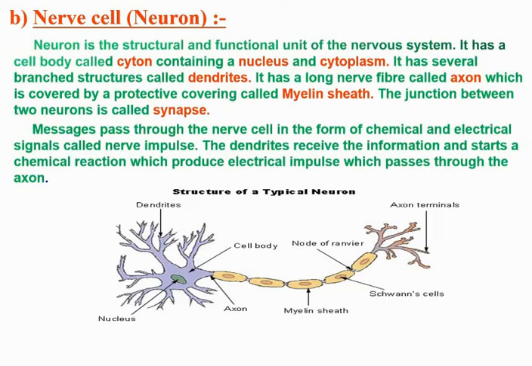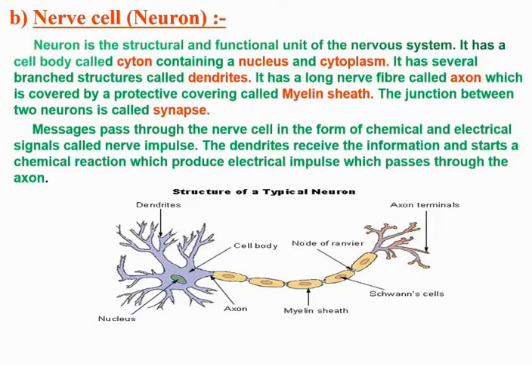They contain Nissl's granules and neurofibrils. The cell body of a neuron is also called cyton or soma. It has abundant cytoplasm called neuroplasm and a relatively large spherical nucleus.